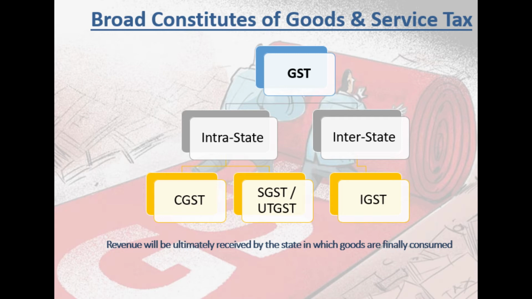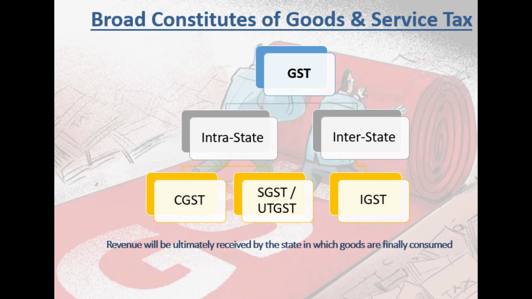Right? So if the supplier of goods and the consumer of the goods are both located in the same state, upon supply of goods, CGST and SGST will be applicable. If the supplier of goods and consumer of goods are located in the union territory, then what would be applicable? CGST and UTGST will be applicable. Right?